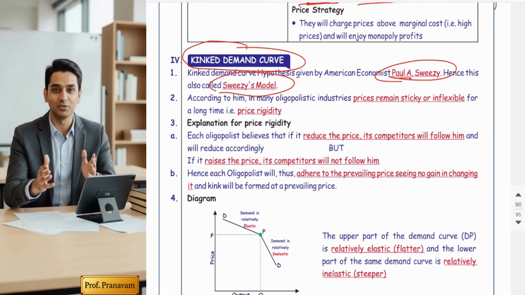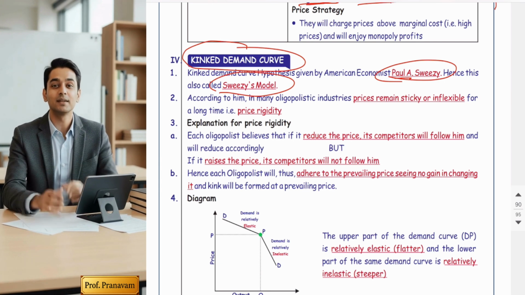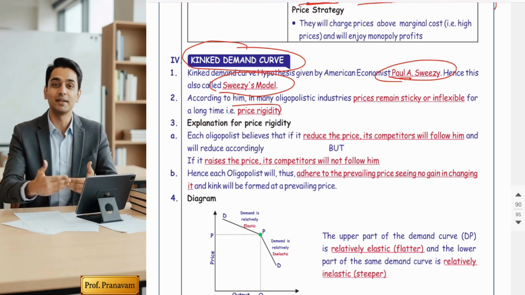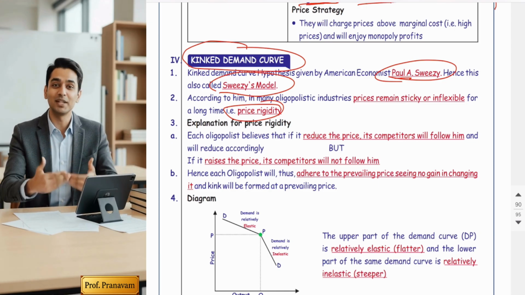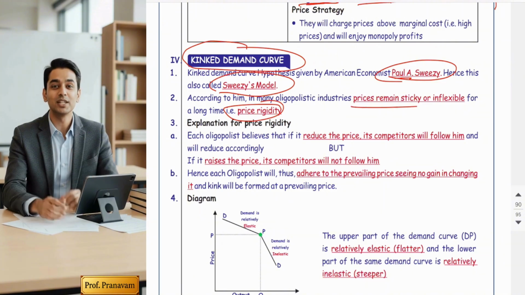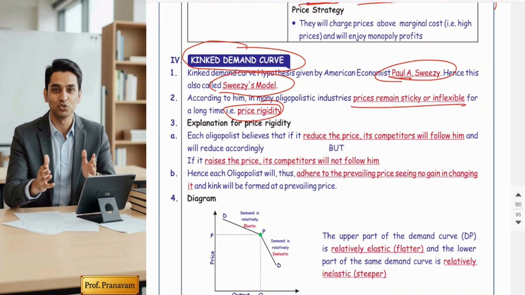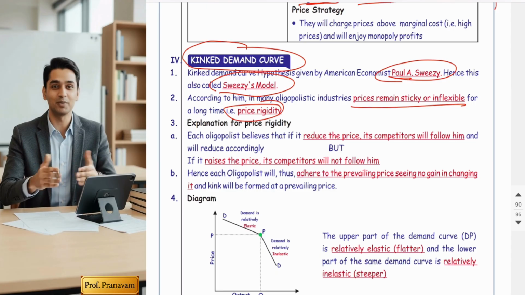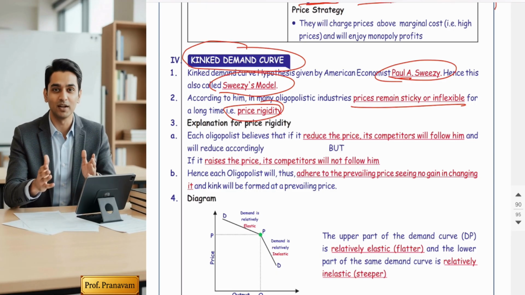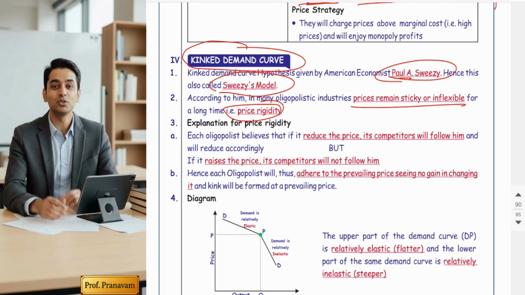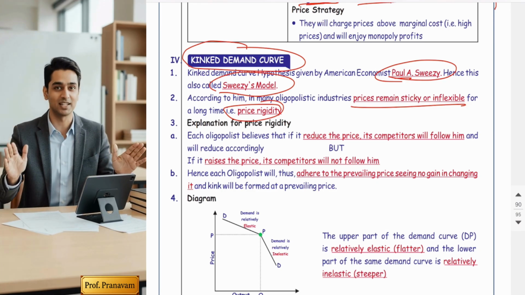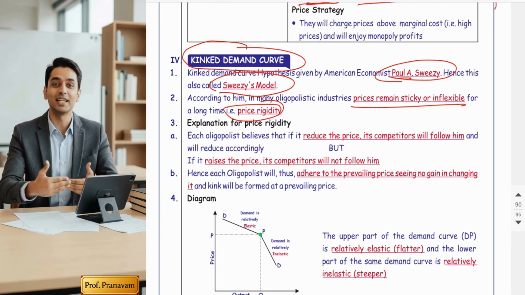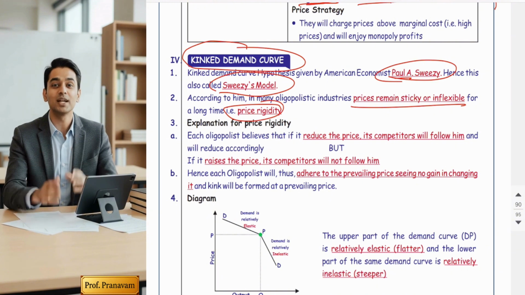It explains price rigidity. Its focus is on price rigidity. That means he wants to say that price in an oligopoly market remains stable for a long time. He wants to explain in his theory that in an oligopoly market the price of the goods never changes. Once the price is fixed, it remains the same for a very long period. Prices are not fluctuating. So his theory is focusing on price rigidity theory, or the sticky price concept.